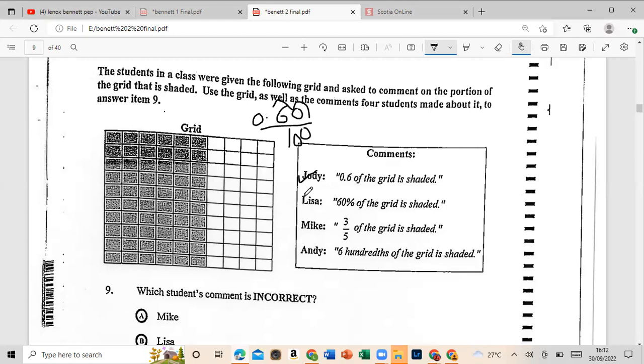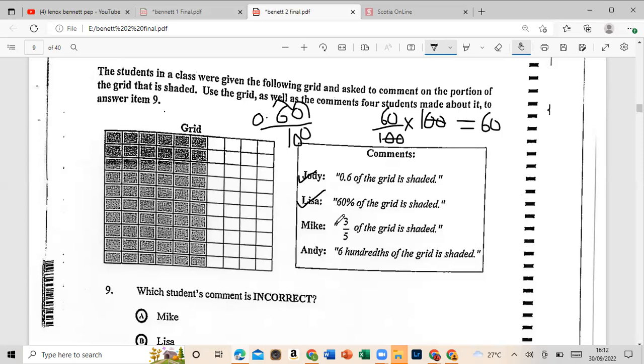Let's look at Lisa. It says 60% of the grid is shaded. Again, 60 over 100, convert it into a percentage, times by 100%. Let's see if we can cancel this. 1 times 60 is 60%. So yes, Lisa is correct.